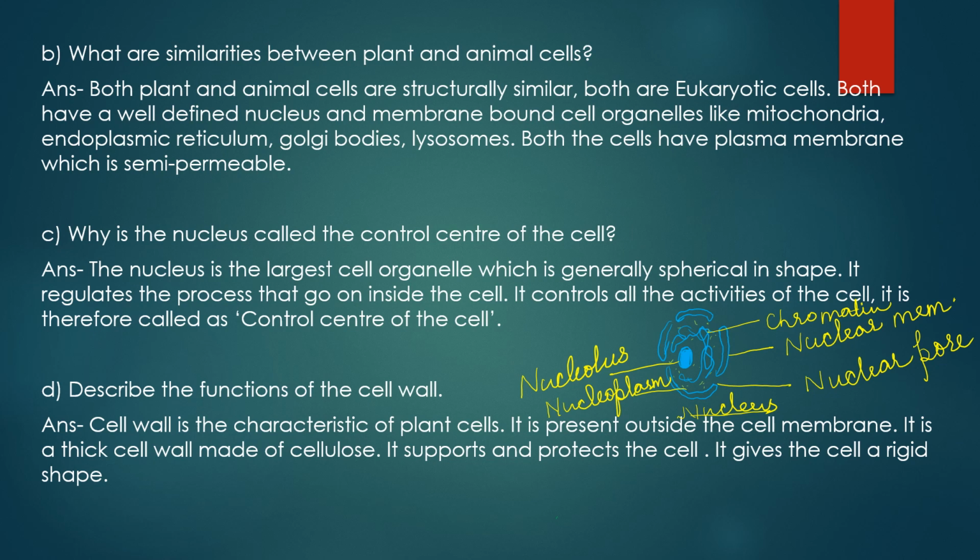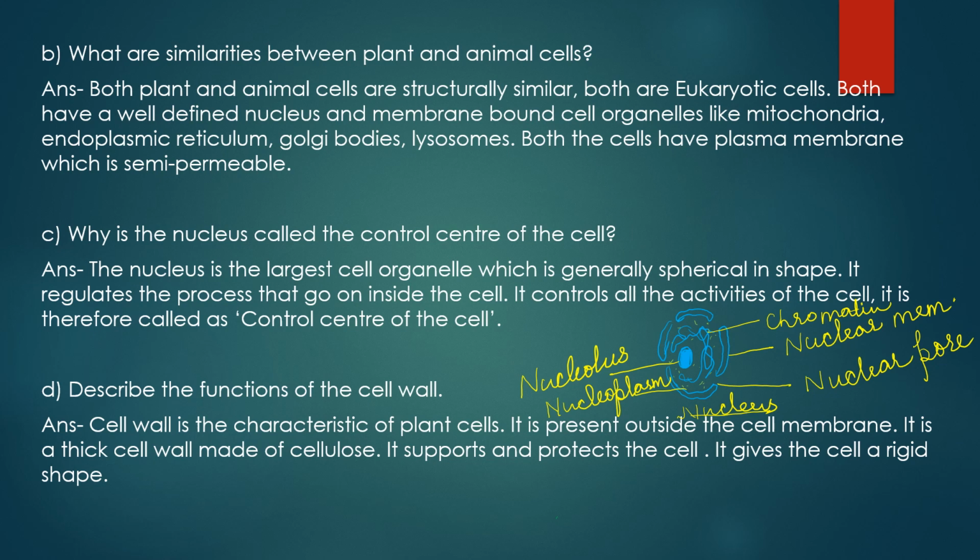And after the cell wall, there comes the cell membrane. So cell wall is situated outside the cell membrane. It is a thick wall which is made up of cellulose. It supports and protects the cell. It also gives the cell a rigid shape or structure. And most important thing, that it is the characteristic of plant cells only. Animal cells do not have a cell wall. Okay, and this is the reason why animal cells, they do not have a rigid shape.